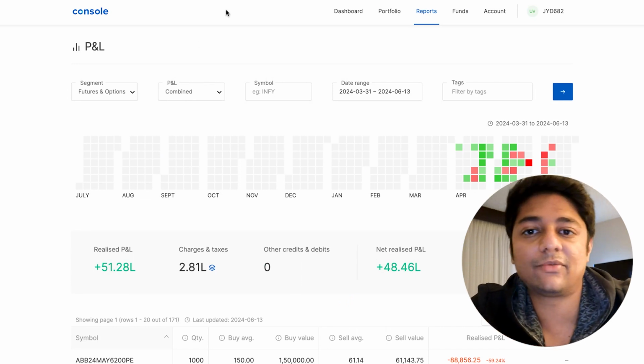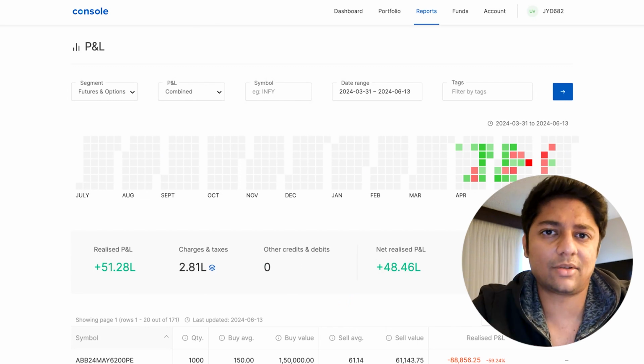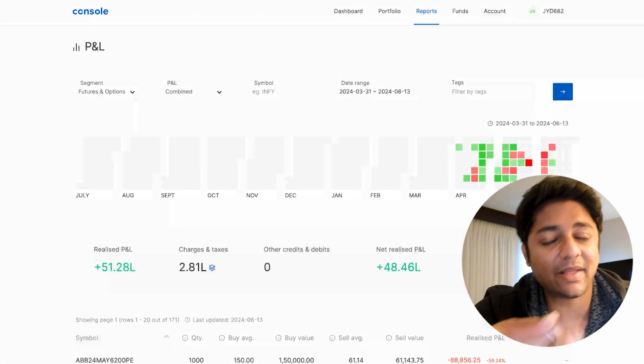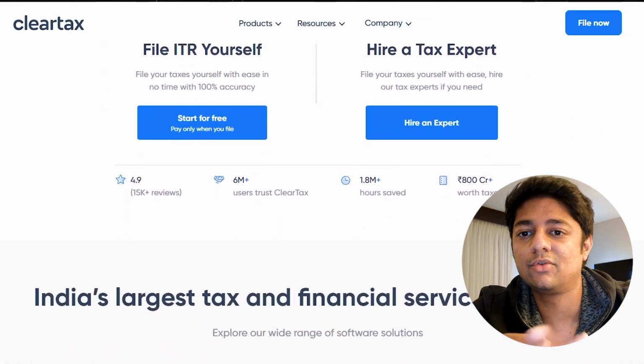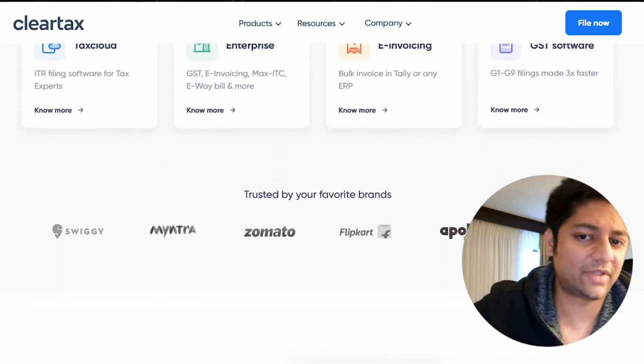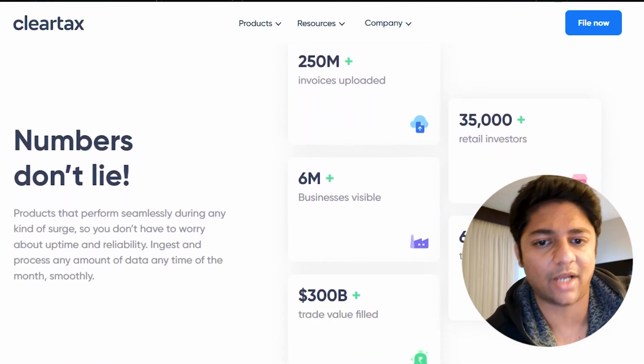Let me show you a platform, right? Usually what people do is they hire a lot of CAs. Sometimes they're very expensive, but if you want a DIY kind of system, then you can use ClearTax, right? I've seen this a lot. I've been using this in the past also.